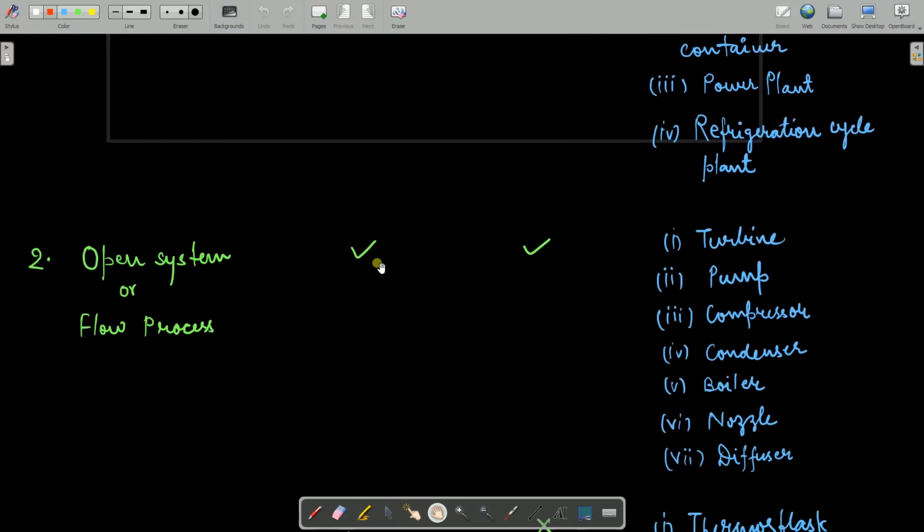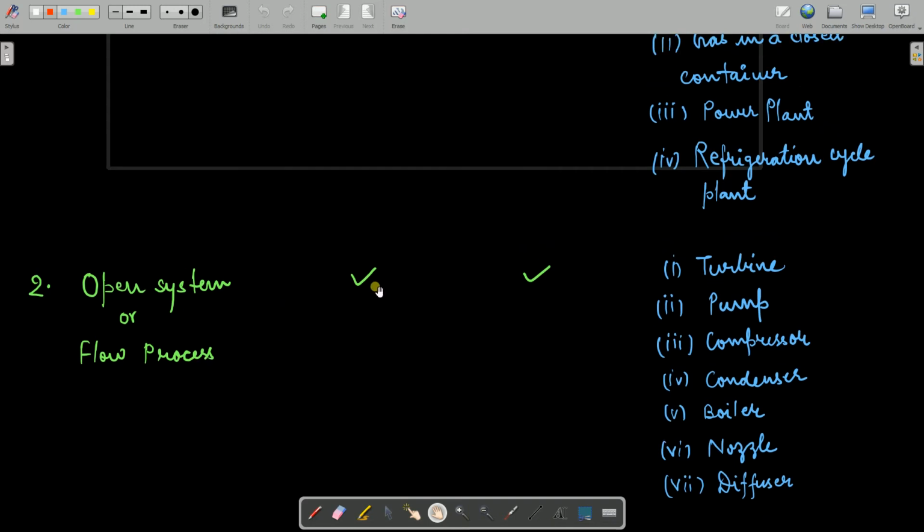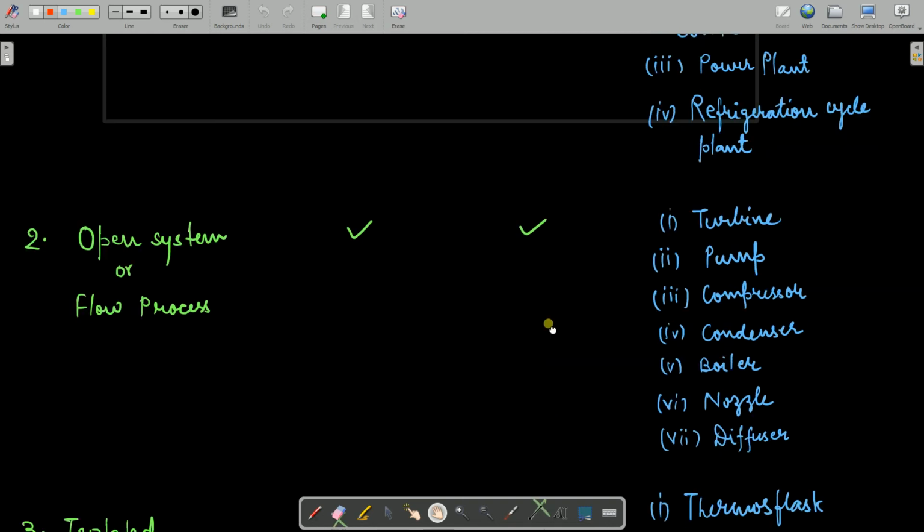Second system we have is open system or your flow process. In this we have some energy transfer as well as mass transfer. The examples for open system or flow process are turbine, pump, compressor, condenser, boiler, nozzle, diffuser.